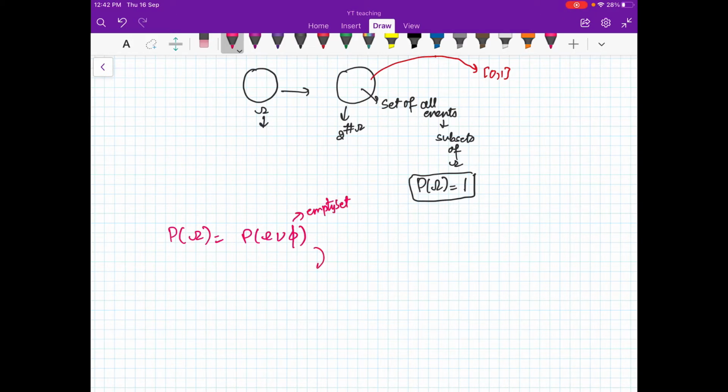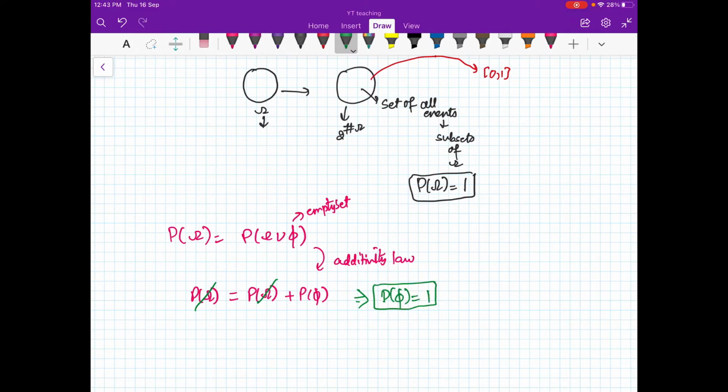And here I can use the additivity law, so this is equal to probability of omega plus probability of phi. This and this cancel, so probability of the empty set is 0. That is understandable also, because in the empty set there is nothing. So what is the probability of happening? Nothing. So that is 0, right?